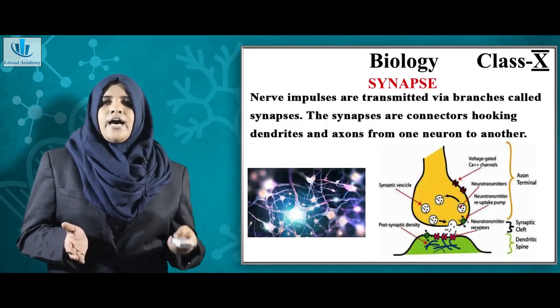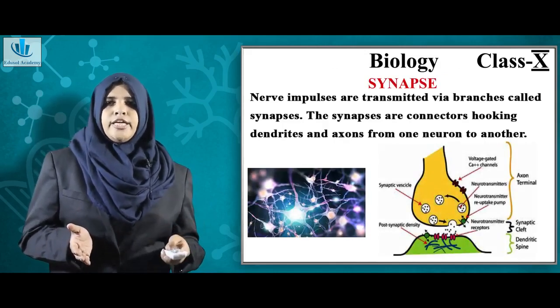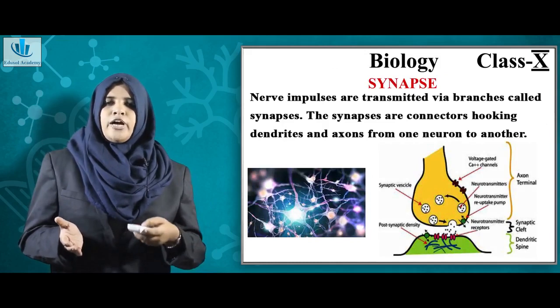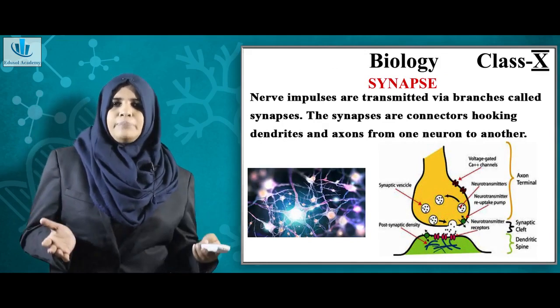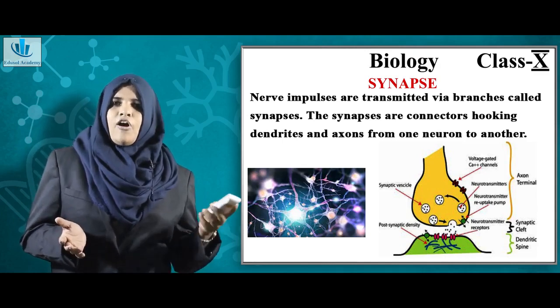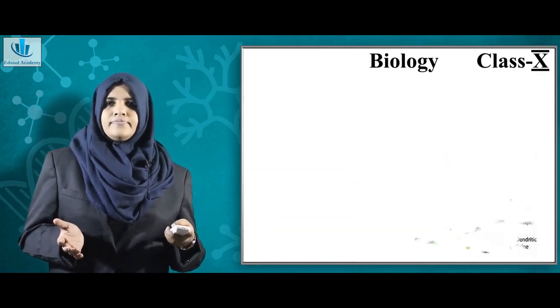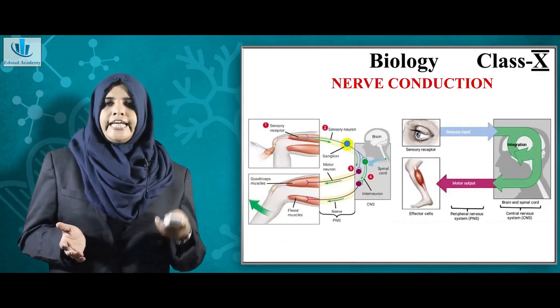Now, a synapse, as I said, is a junction between two neurons. The function of the synapse is to help in the transmission of impulses. This is how the conduction happens.